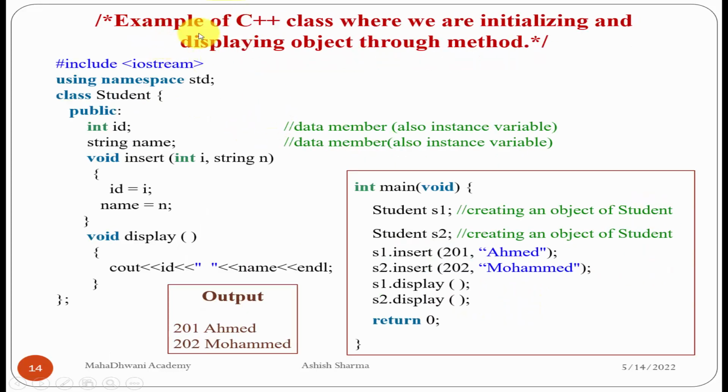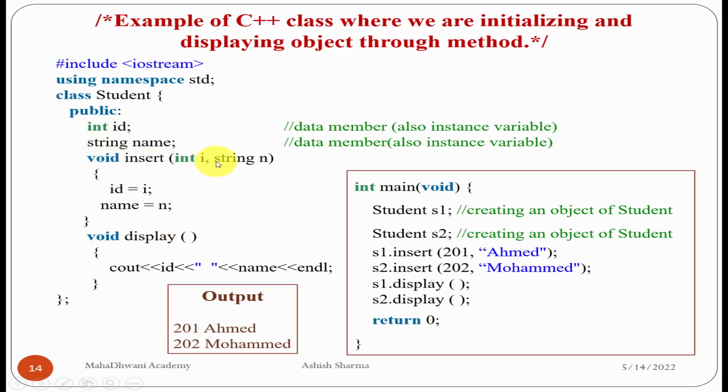In this example of a C++ class, where we initialize and display an object through methods, we are using two methods and two data members. First we see the class student and the data members, int ID and string name. We have two member functions, insert and display.